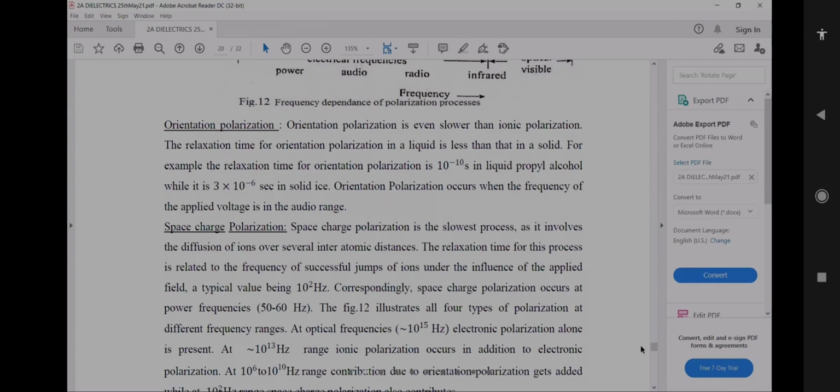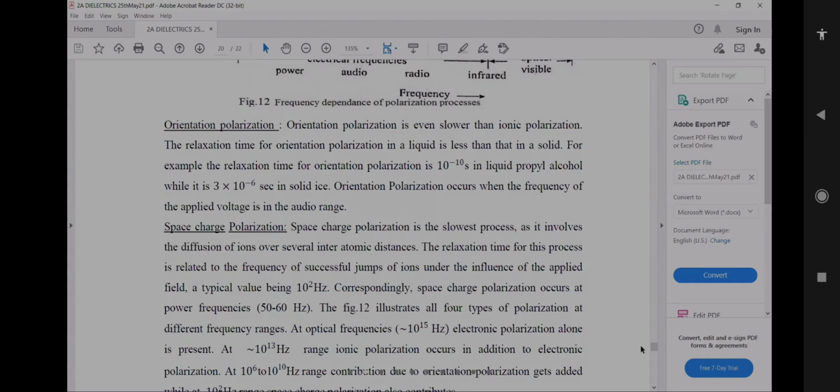Orientation polarization is even slower than ionic polarization, and the relaxation time for orientation polarization in a liquid is less than that in a solid. For example, the relaxation time for orientation polarization is 10 to the power of minus 10 seconds in liquid propyl alcohol, whereas it is 3 into 10 to the power of minus 6 seconds in solid ice. Orientation polarization occurs when the frequency of the applied voltage is in the audio range.